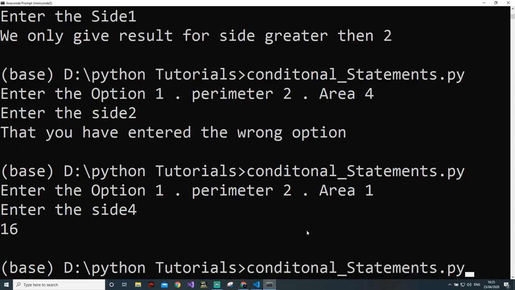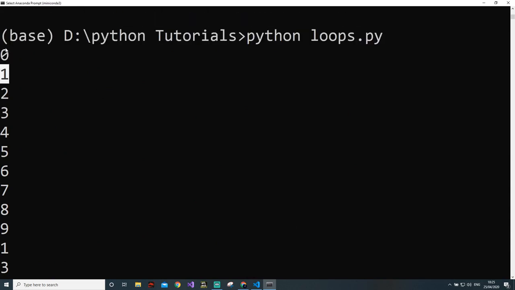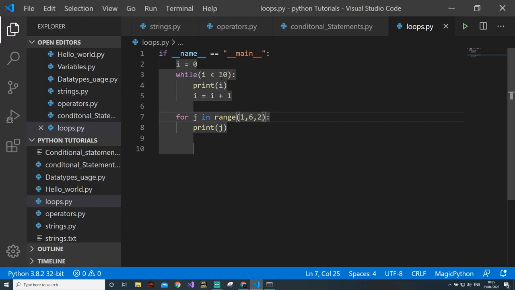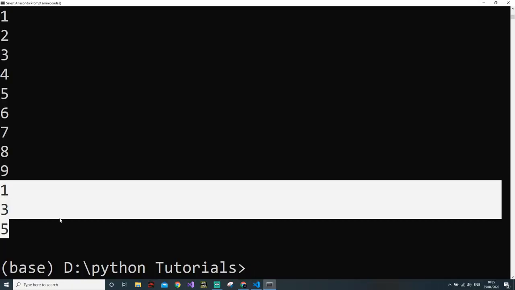Now if I run this program, python loops.py. For the first program, it's 0, 1, 2, 3, 4, 5, 6, 7, 8, 9, because it will not go to 10, since I have written i should be less than 10, not less than or equal to 10. Then for the other program, it will go 1, 3, 5 because I am doing j plus 2 and starting from 1. So I think the loops are pretty clear to you now.